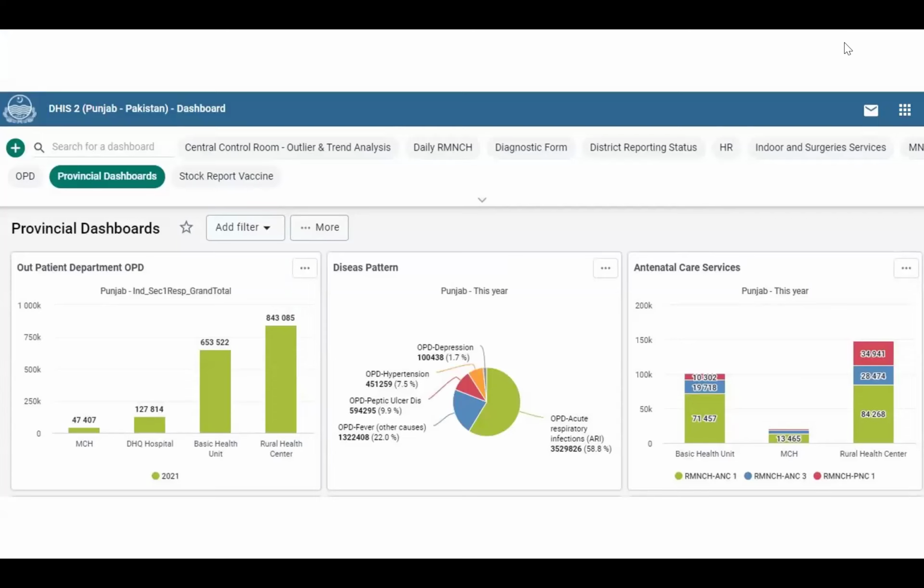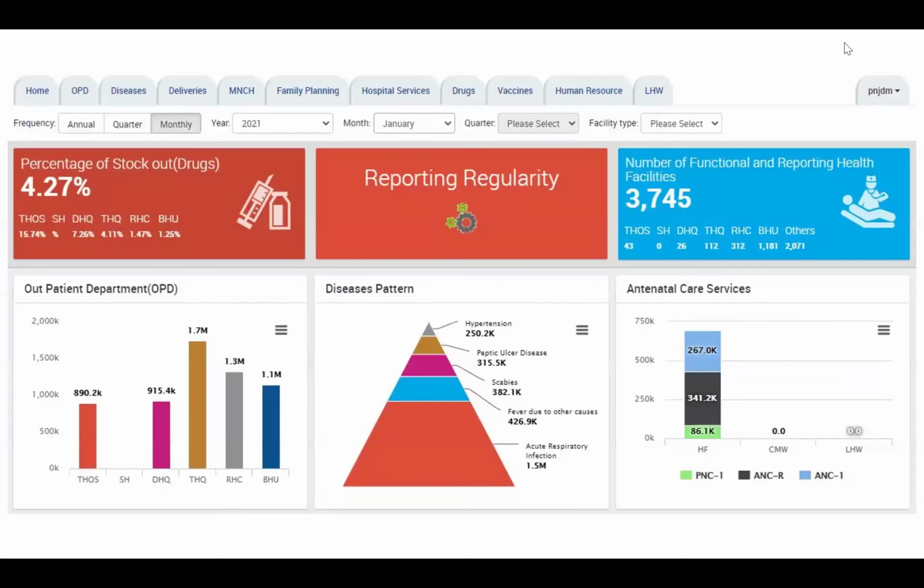These are some of the figures from the DHIS2 Punjab dashboard, and it is showing us, for example, on the left side, OPD, outpatient department. These are showing us the number of visits in MCH, DHQ hospital, basic health units, or rural health centers. And similarly, on the right side, we have antenatal care services. So this dashboard tells a variety of things.